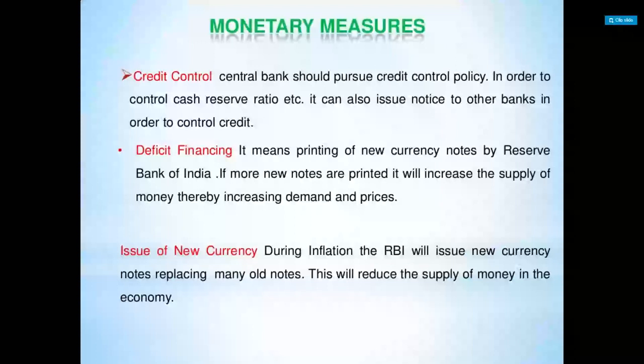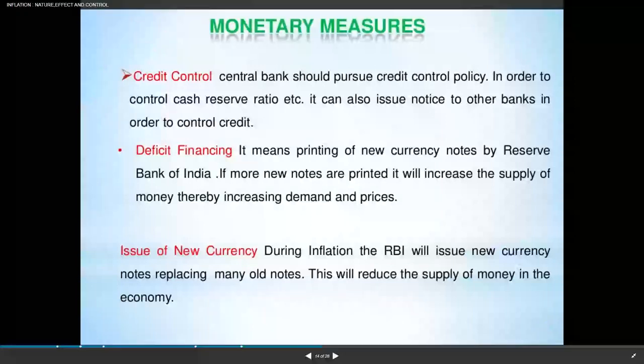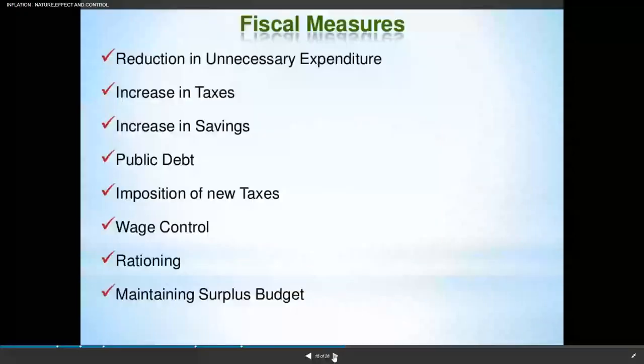And here, increase in savings also. Then public debt. Public debt means where the government takes loans from the public, and imposition of new taxes. The old taxes, that percentage it can increase, or it can impose new taxes. And wage control. So here what is happening is cost push inflation, where laborers are demanding a rise in wages.